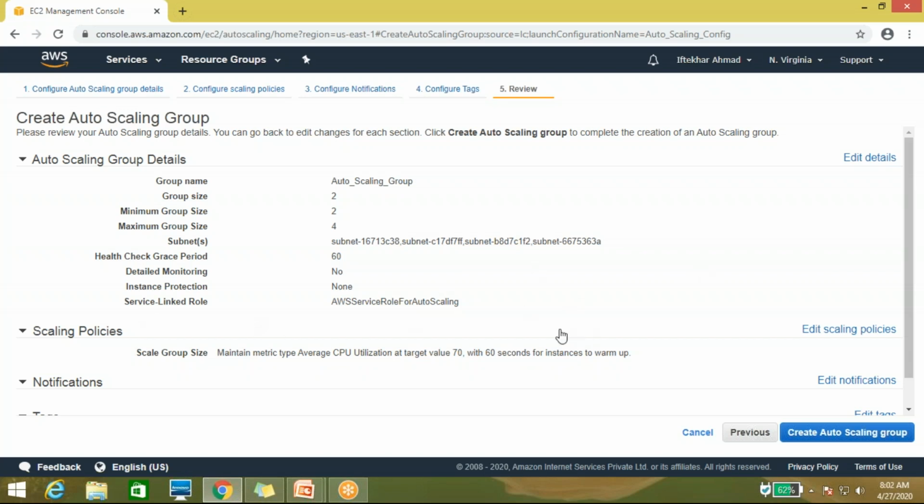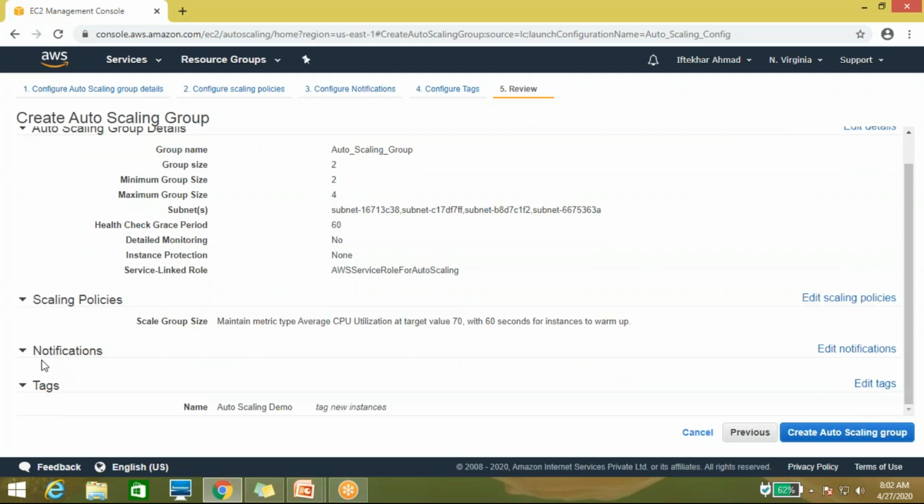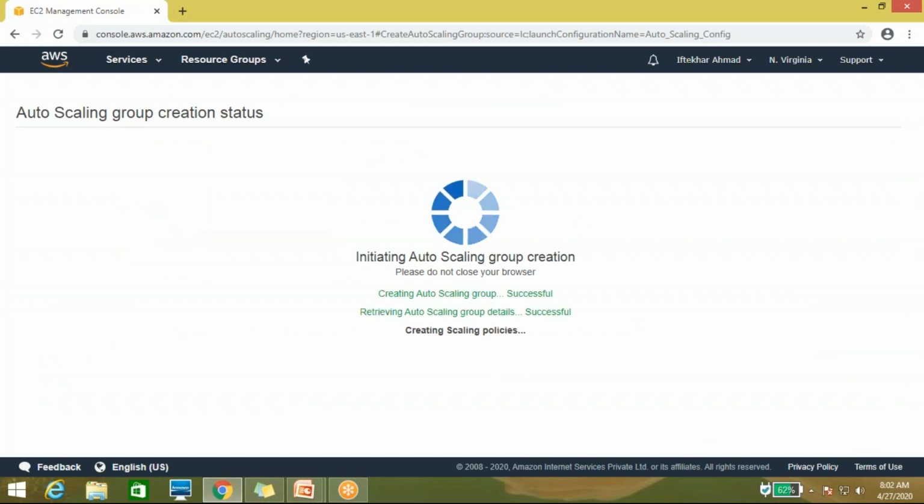This is the scaling policy you have applied. Here you can see scale group size, metric type CPU utilization, target is 70% with 60 seconds of instance warm up. Like this is the notification information and tag information. No need to go through that. Now create.